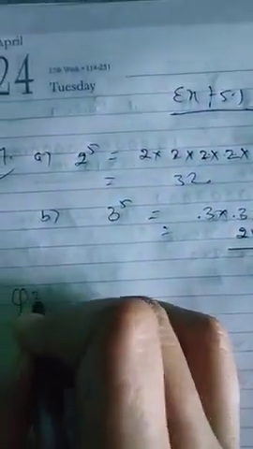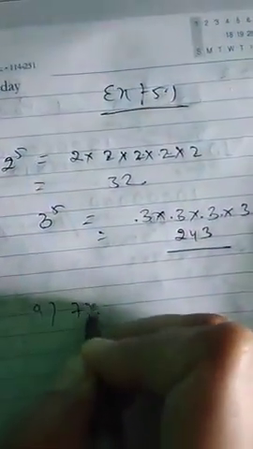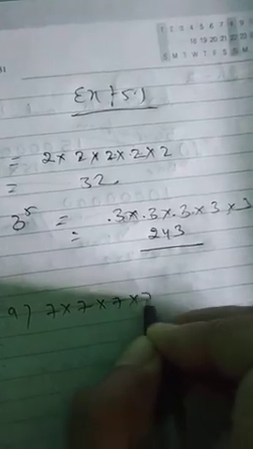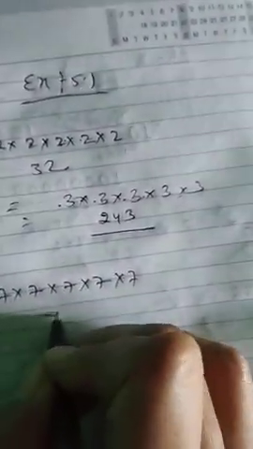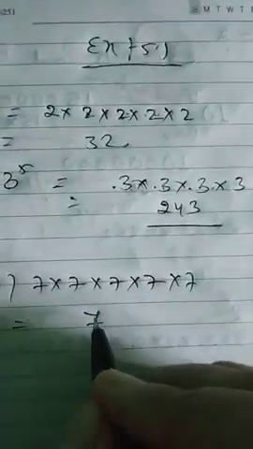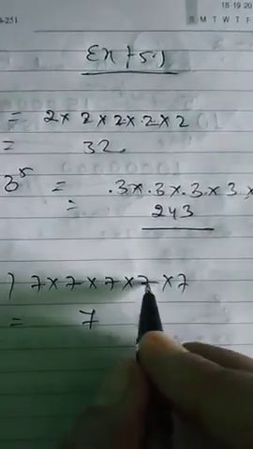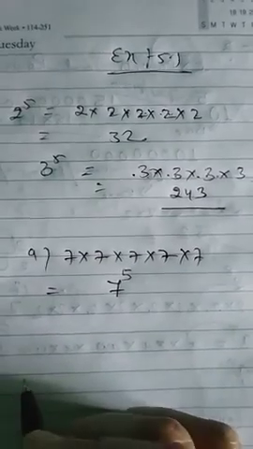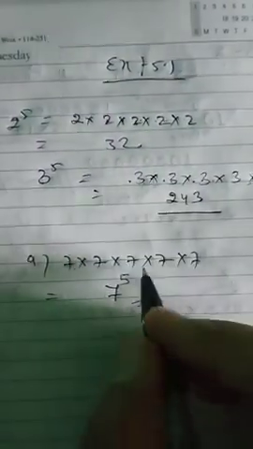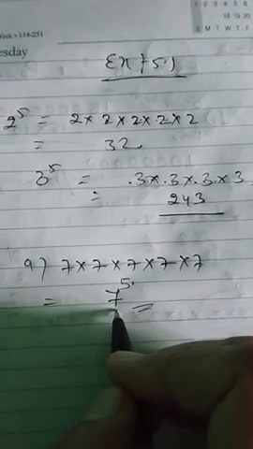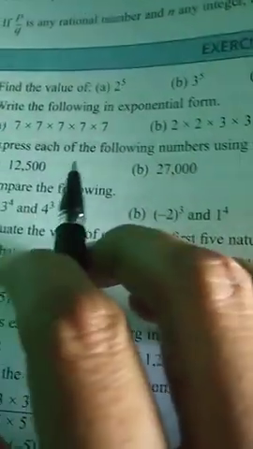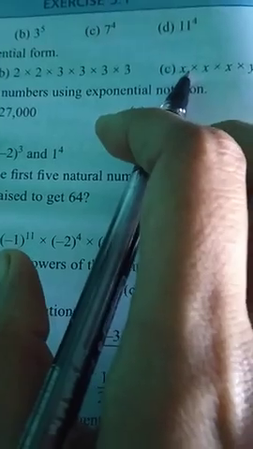Question number 2. Write the following in exponential form. This is a very simple question. You have to write 7 into 7 into 7 into 7 into 7, 5 times, in exponential form. Exponential means 7 to the power 1, 2, 3, 4, 5, so 7 to the power 5. Simple. This is the exponential form. What is its exponent? 5. What is its base? 7. Got it? Similarly, you have to do B and C also.